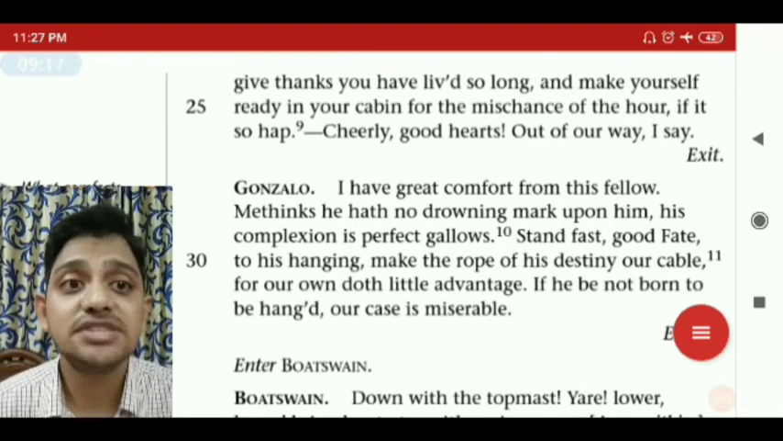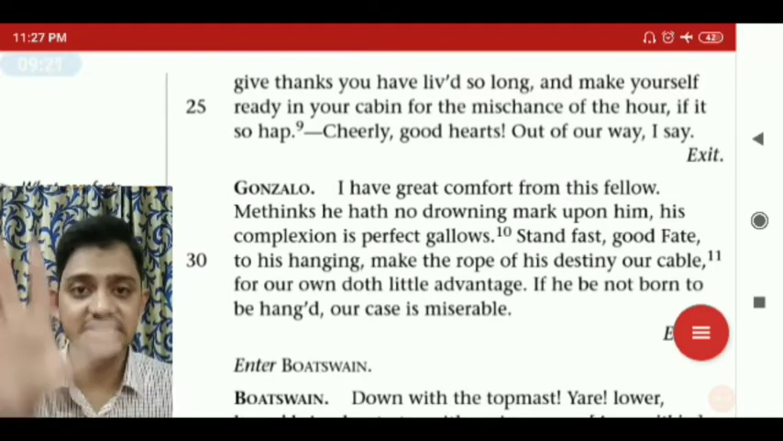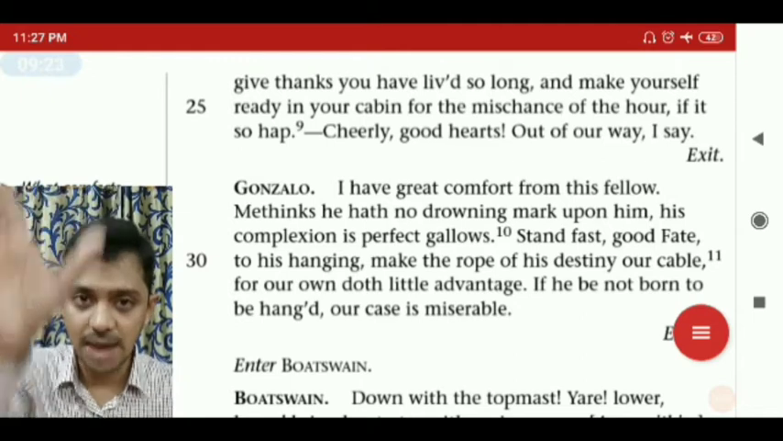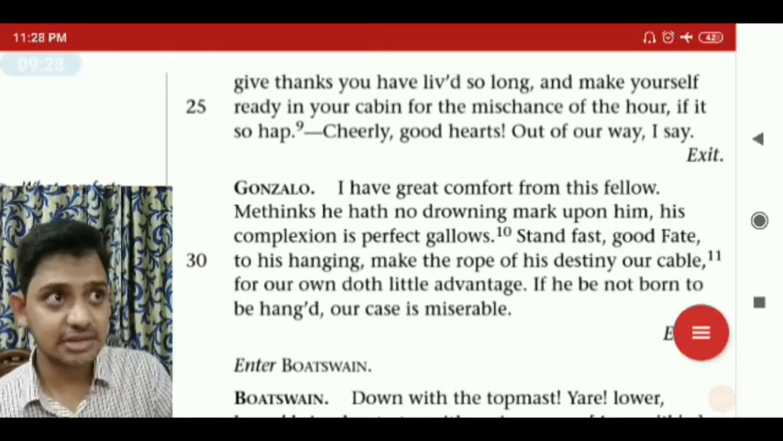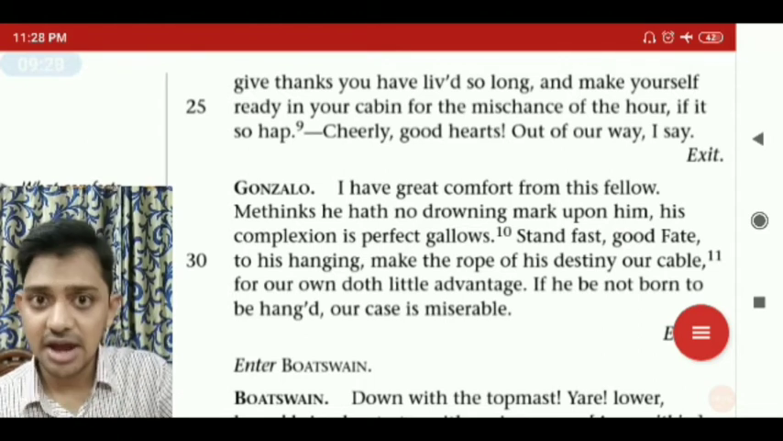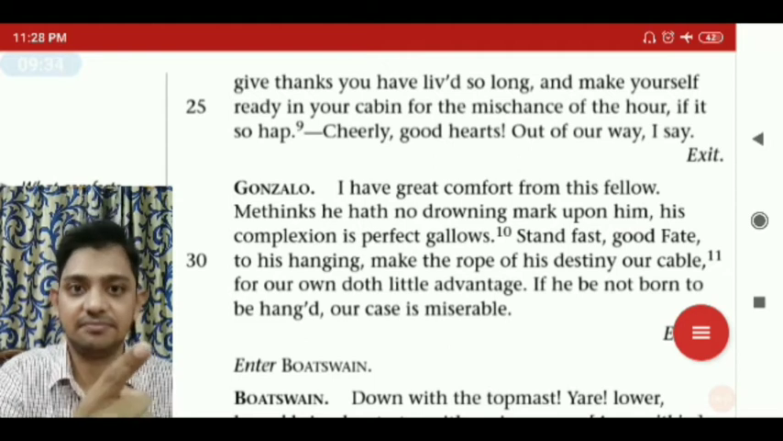His complexion is perfect gallows. Complexion doesn't mean here the face color. Complexion means his features, completely his full appearance. His appearance is perfect. Looking at him, I can say he would not die by drowning. He would die by hanging. He would be hanged till death.